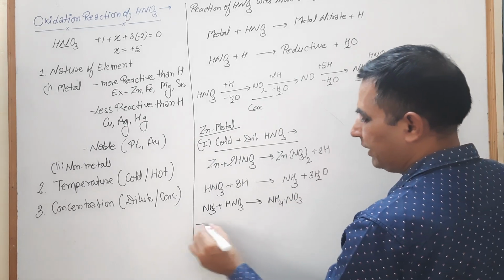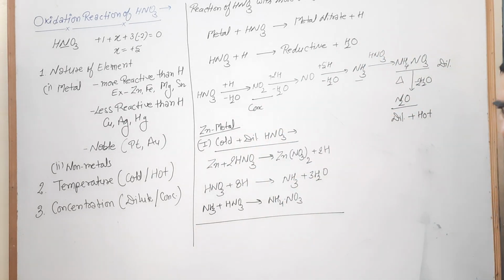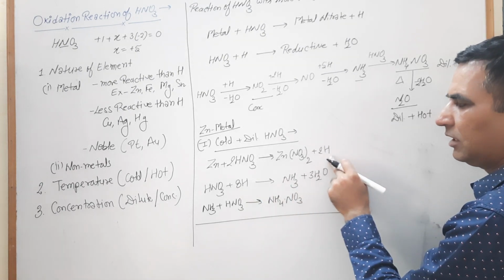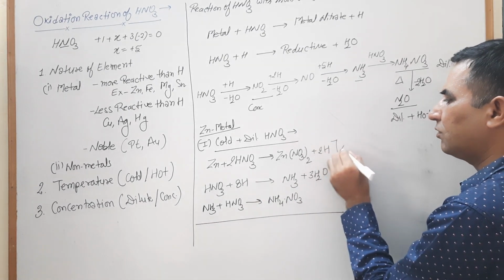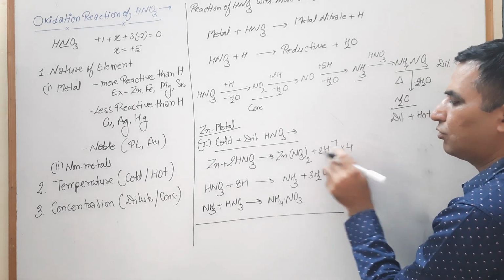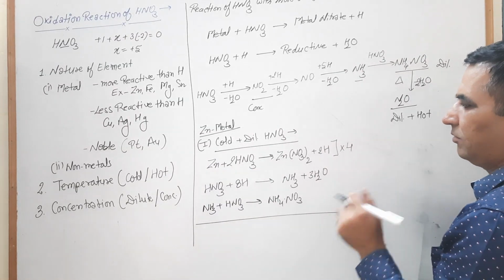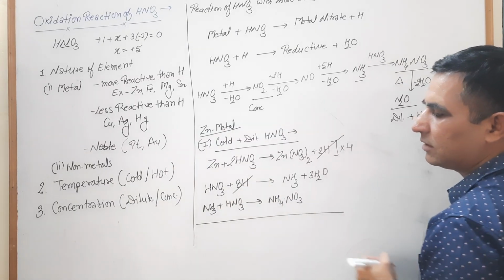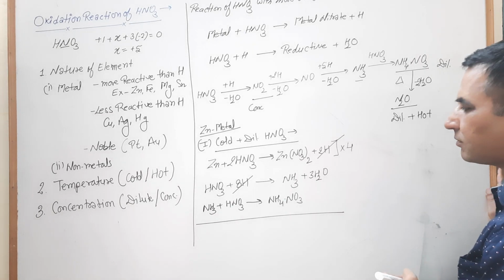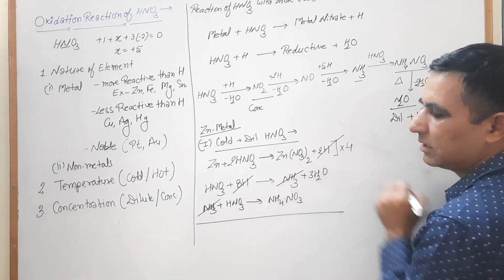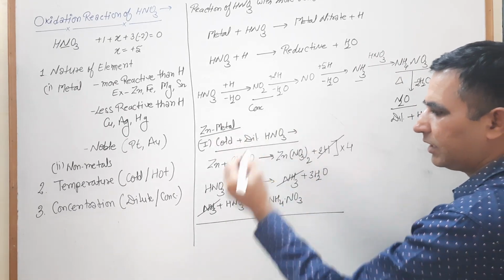Now we add these 3 reactions. Look, in this reaction we have 8 hydrogen, but in this one we have 2 hydrogen. So we multiply this by 4, goes 4 to the 8. By this, these 8 hydrogens cancel with these 8 hydrogens. Any other cancelable quantity, NH3 cancels with this NH3. For the remaining, we add everything and write it.